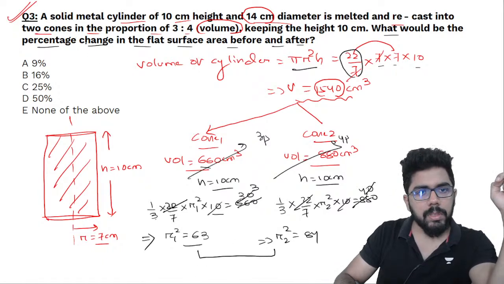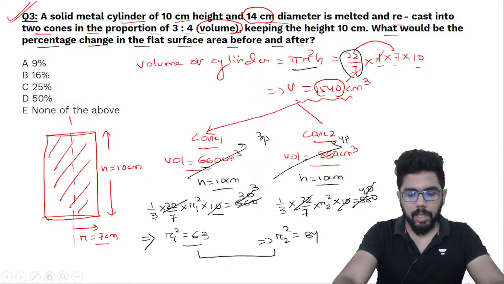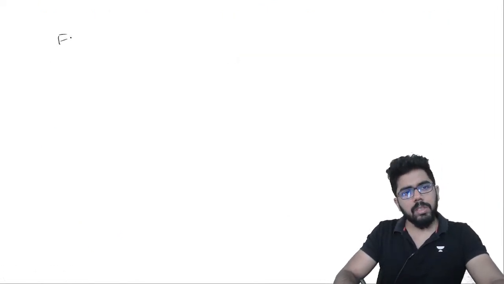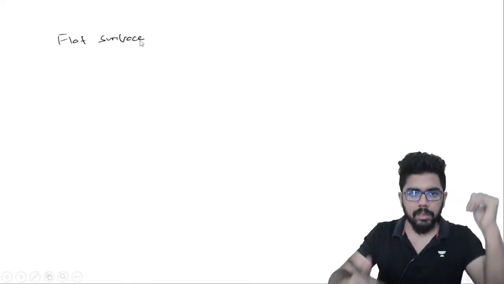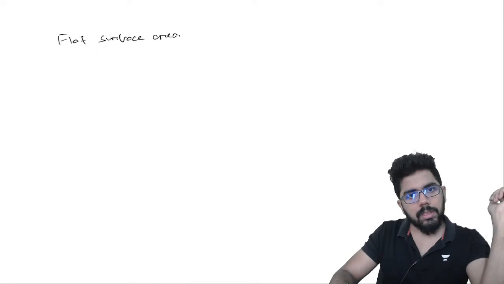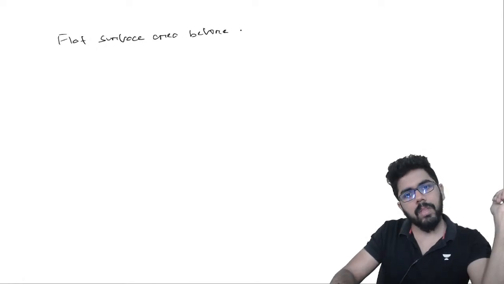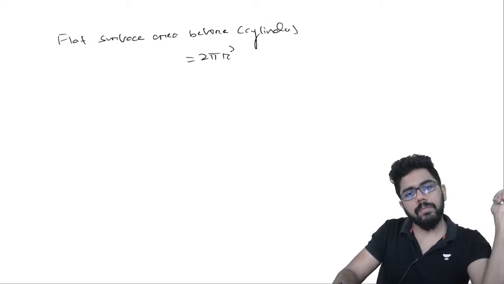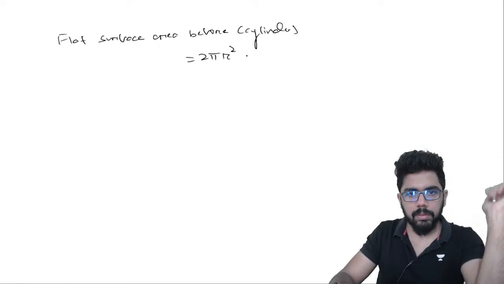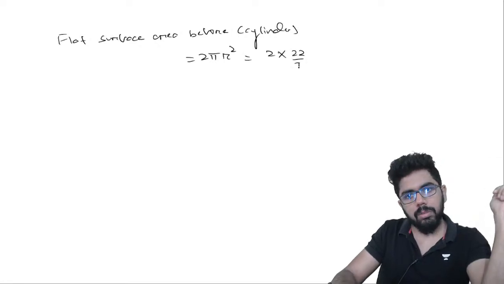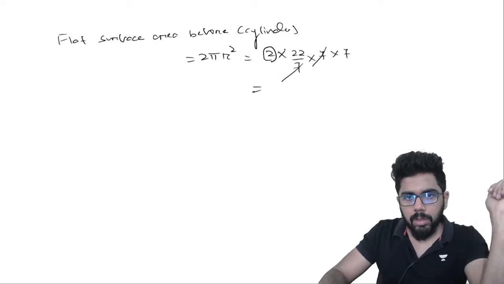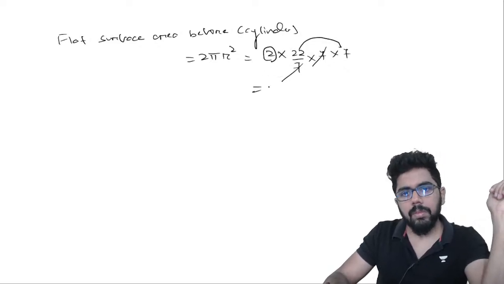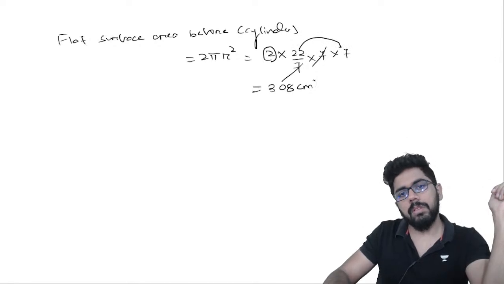Now what could be the percentage change in the flat surface area before and after? So what is the meaning of flat surface area? जब तुम ऐसा एक 3-dimensional figure लेते हो, कर्व सरफेस रहता है, एक फ्लैट सरफेस रहता है. तो फ्लैट सरफेस एरिया बिफोर मतलब जब सिलेंडर था तो it was like 2 pi r square. ऊपर फ्लैट सरफेस, नीचे फ्लैट सरफेस. तो 2 into 22 by 7 into 7 into 7, 22 into 7 154, so 308 centimeter square.